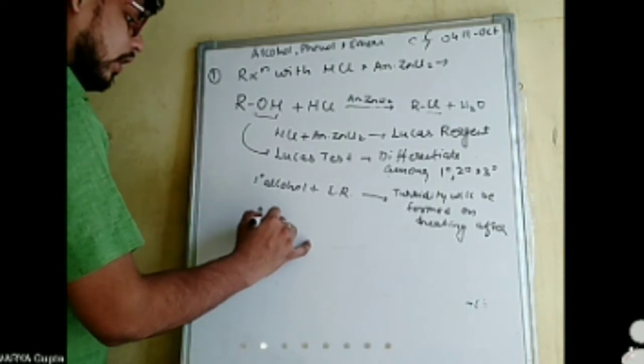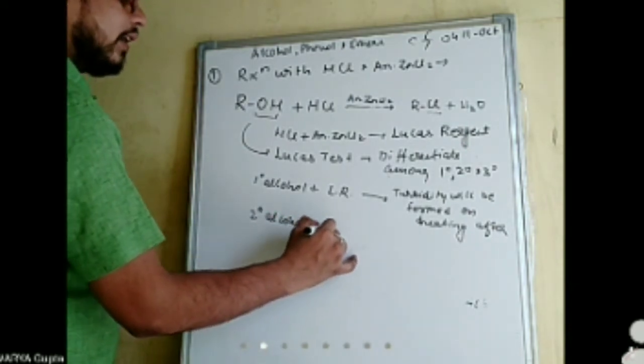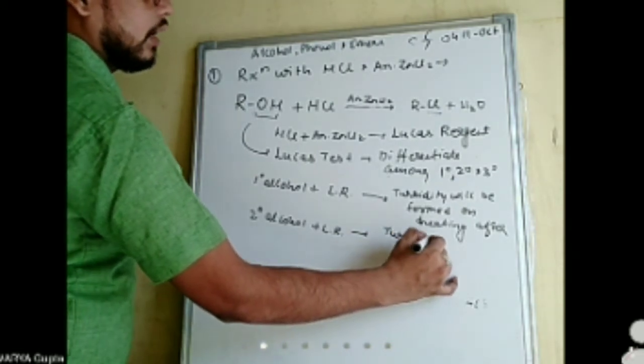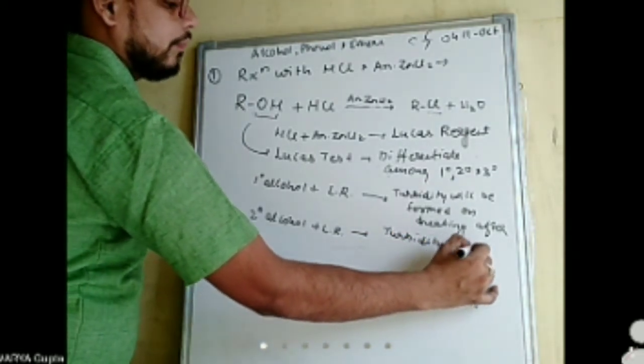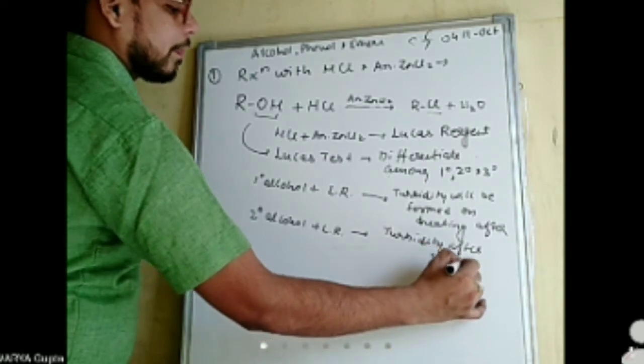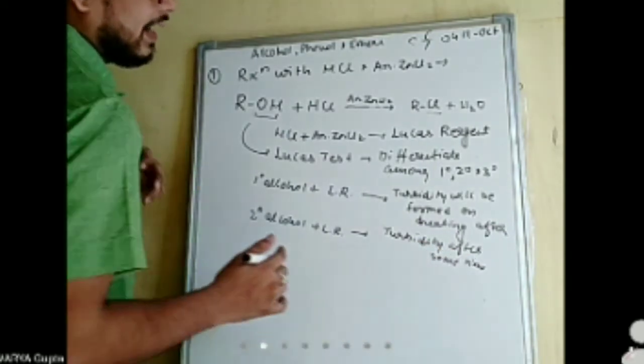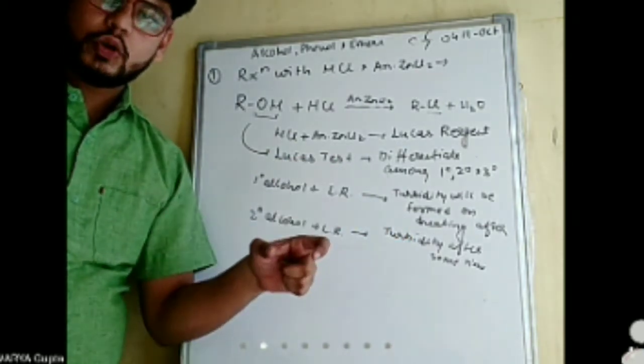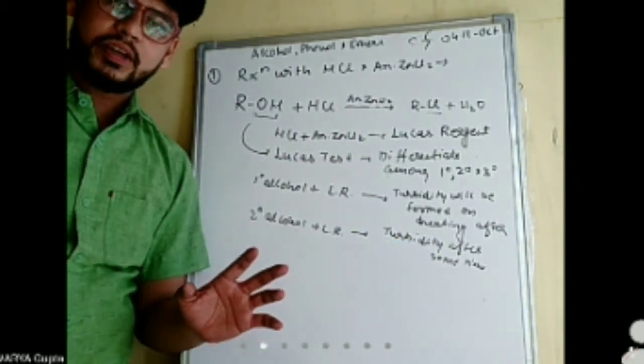Secondary alcohol, when it reacts with Lucas reagent, forms turbidity after some time. Heating is not that much required, it will form at room temperature, but we have to shake the solution and after some time the turbidity will form.